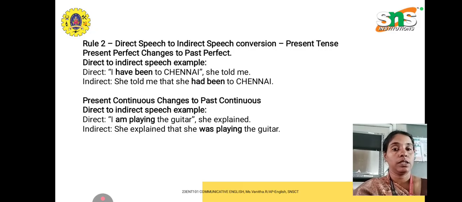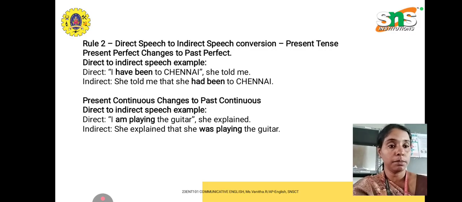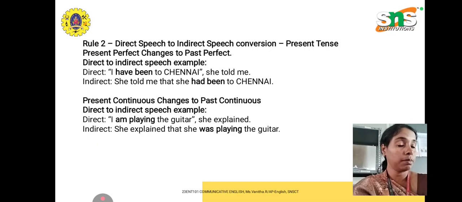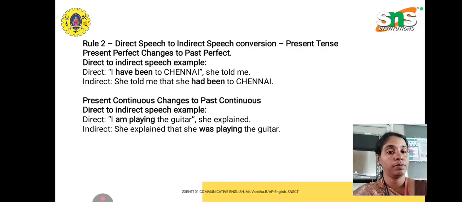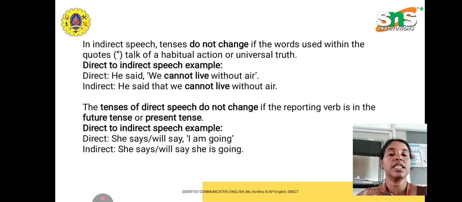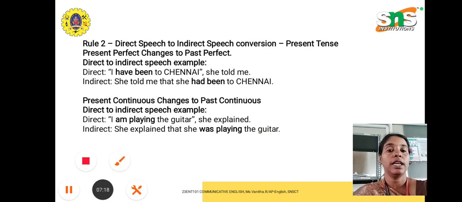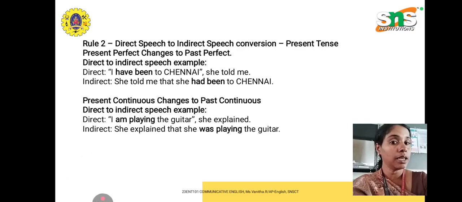Now continuous tenses. "I am playing the guitar," she explained. She explained that she was playing the guitar. Another thing to remember is that if you have a be verb in the direct speech, the past forms of the be verbs are used in the indirect speech, and similarly for have verbs too. These are the two main important rules in direct and indirect speech, and there are a few more rules that we'll see in the next videos.